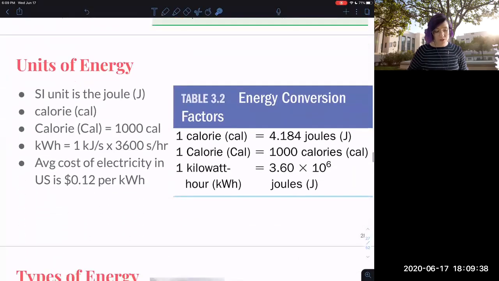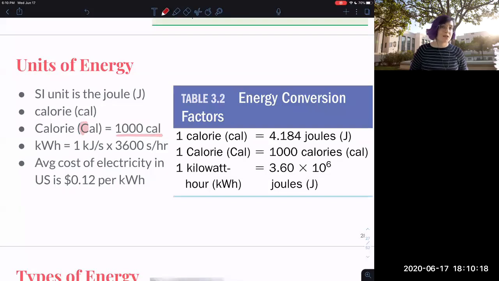So, some units of energy that you need to be familiar with. This is not a table in your textbook, but it is a good table and I wanted to use it. The SI unit for energy is the joule. But we use calories as well as kilocalories. So take a look at this. There's a big C Calorie, and that's 1,000 little c calories. The reason why this is a thing is because in the US, we don't use the metric system. And if I tell you to eat 200,000 calories every day, that's too big of a number for you to keep track of. So I tell you 2,000 kilocalories.